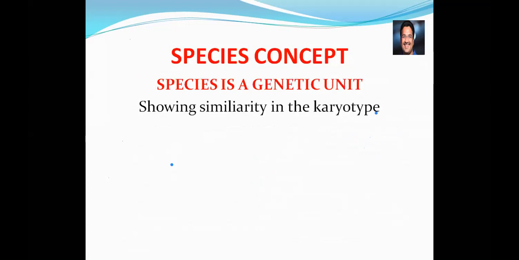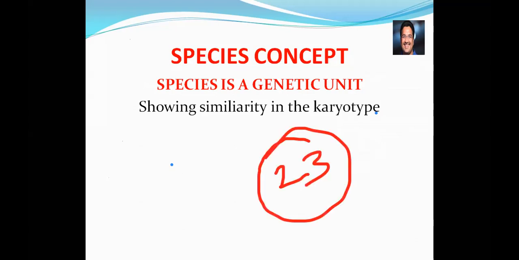Species show similarity in the karyotype. What is meant by karyotype? For example, if I have 23 pairs of chromosomes in my nucleus, you people also have the same 23 pairs of chromosomes. Why?